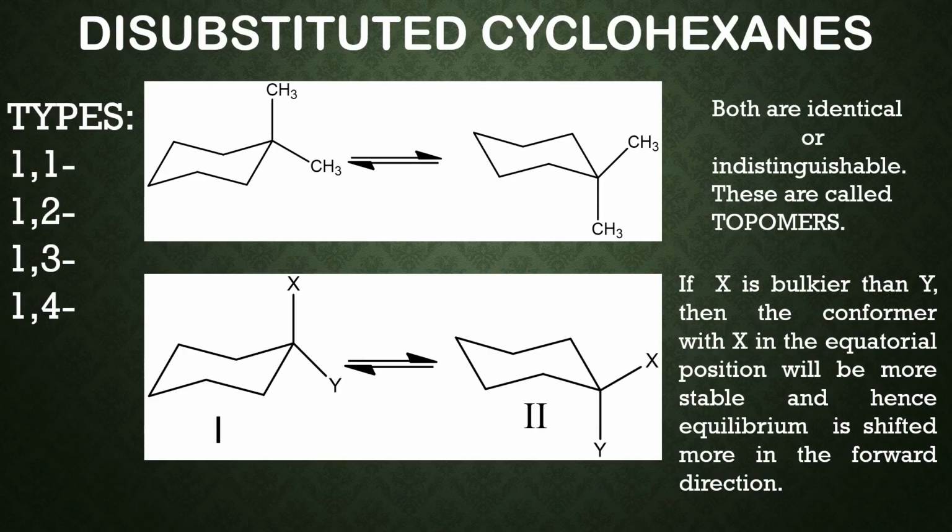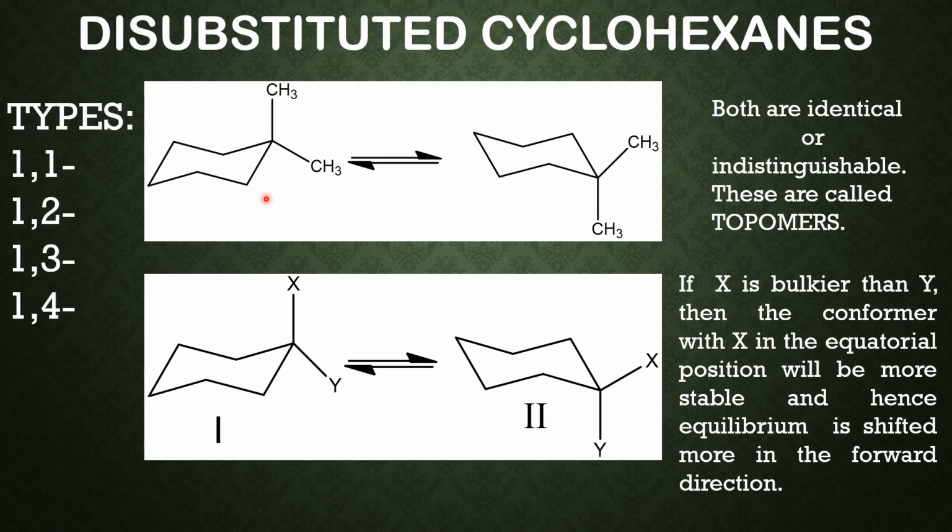Now let us move on to the di-substituted cyclohexanes. There are four types of di-substituted cyclohexanes. 1,1: both the substituents present on the same carbon. 1,2: the substituents present on adjacent carbon atoms. Then 1,3 and 1,4. We shall start with the 1,1 di-substituted, 1,1 dimethyl cyclohexane.